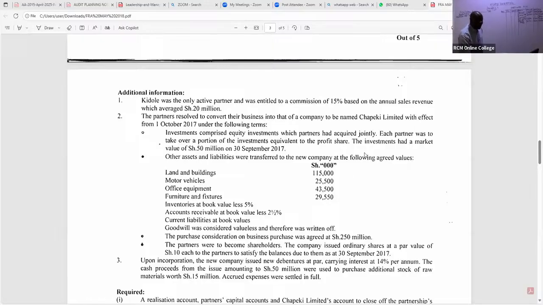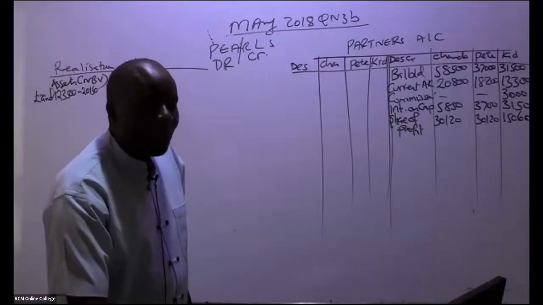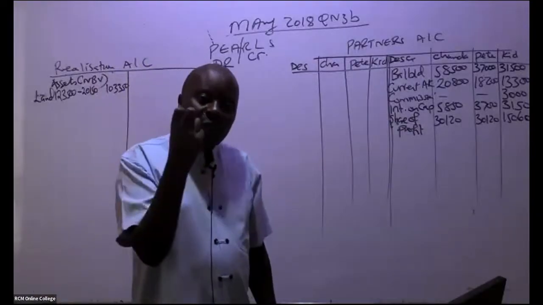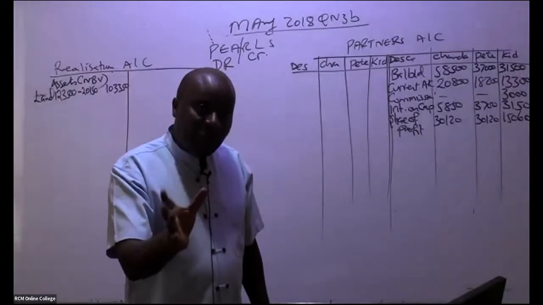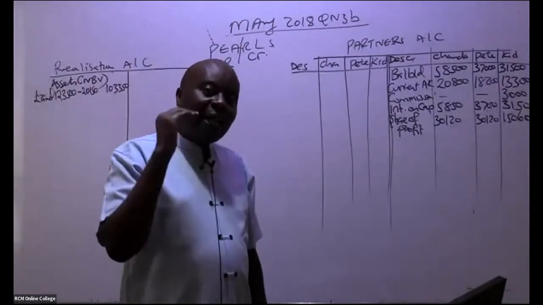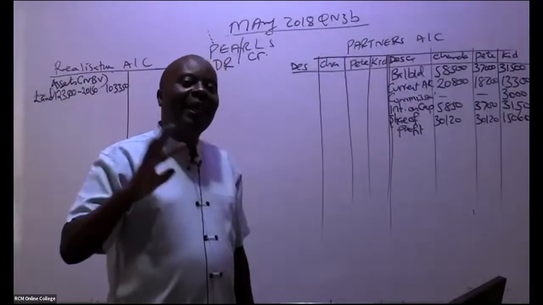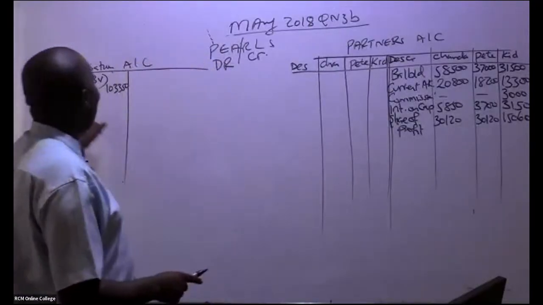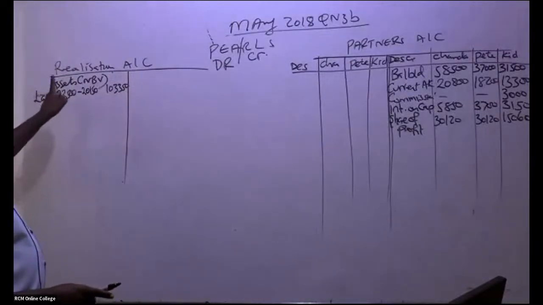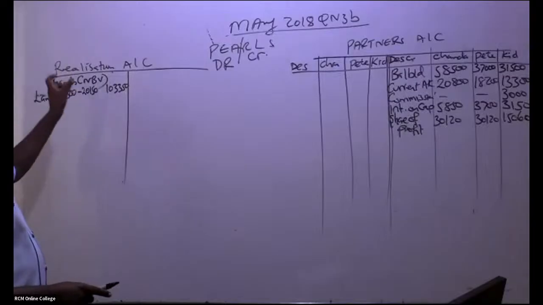When we are doing realization account, we have not yet started negotiating for asset prices. Here, basically, we are realizing the assets at cost minus accumulated depreciation. So anytime we talk about assets being transferred here, assets that are going to the new company, they'll be taken to the realization account, but at net book value.